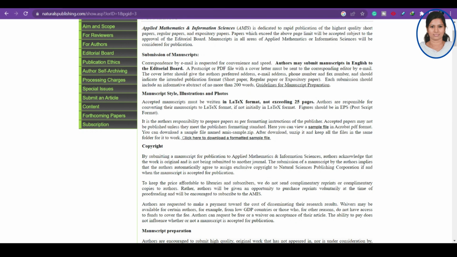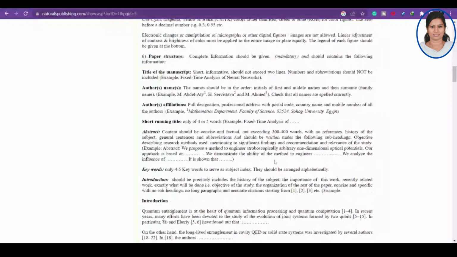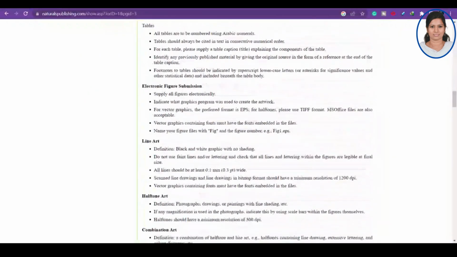In order to learn how to convert your document to LaTeX format, check that video. Here you can also download and see a sample file, and there are copyright forms as well. So before submitting a paper, be sure that you are following all these things properly.